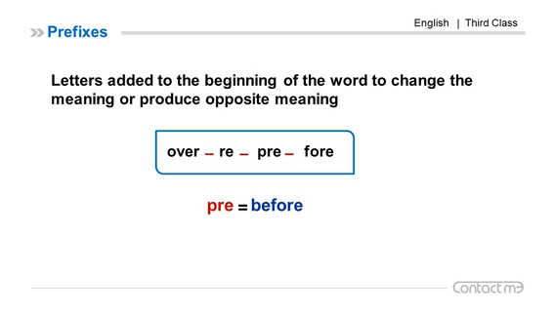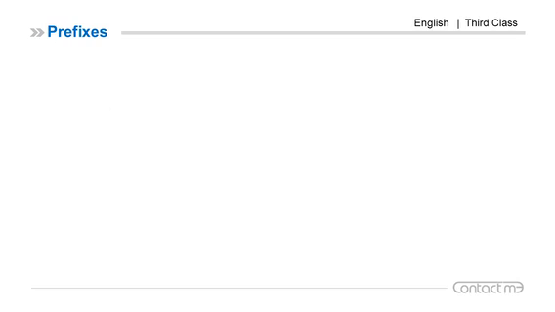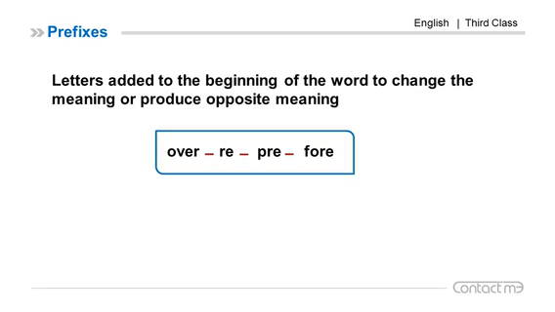Pre means before. For example, preschool, before school. Prehistory, before the time of history. Fore means in advance, as the front. For example, foretell, to tell in advance, to predict about the future.